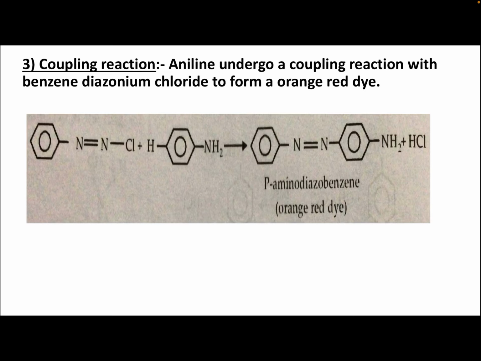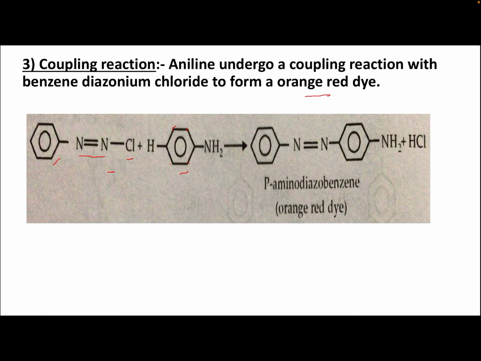Aniline undergoes a coupling reaction with benzene diazonium chloride to form an orange red dye. This is benzene diazonium chloride. Benzene ring, azo group, N double bond N or N triple bond N, is known as the azo group. Benzene diazonium chloride reacts with aniline. On the benzene ring, NH2 is there. Here also hydrogens are there, but we do not show them here. It is understood that hydrogens are there.